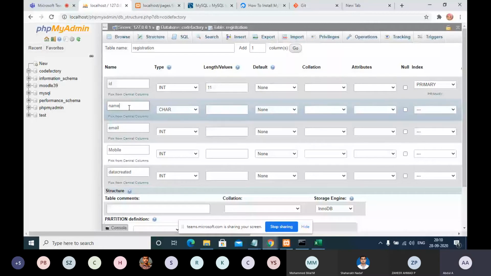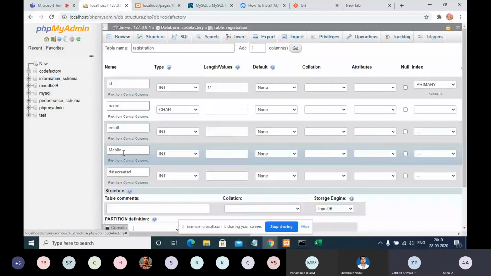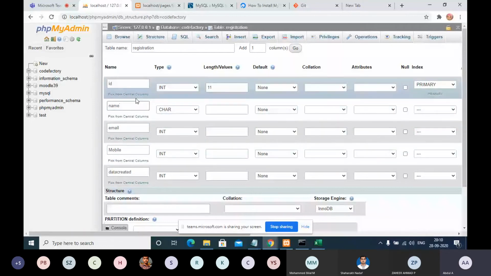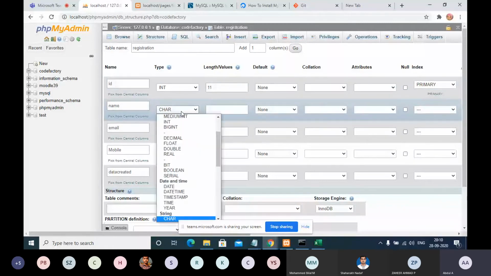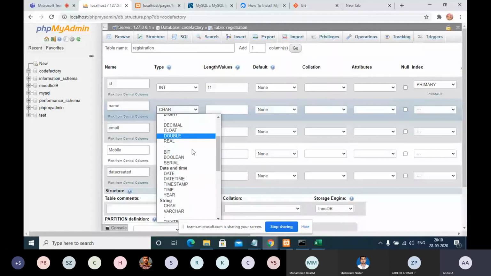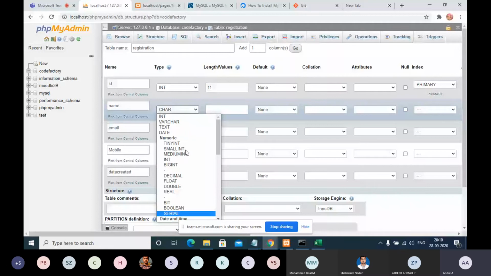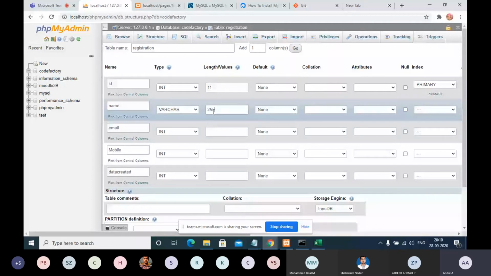I am just talking about only name. Usually the name, the email and the mobile will have some limited characters. So for those kinds of cases, we need to use varchar. The maximum we can give is 255.